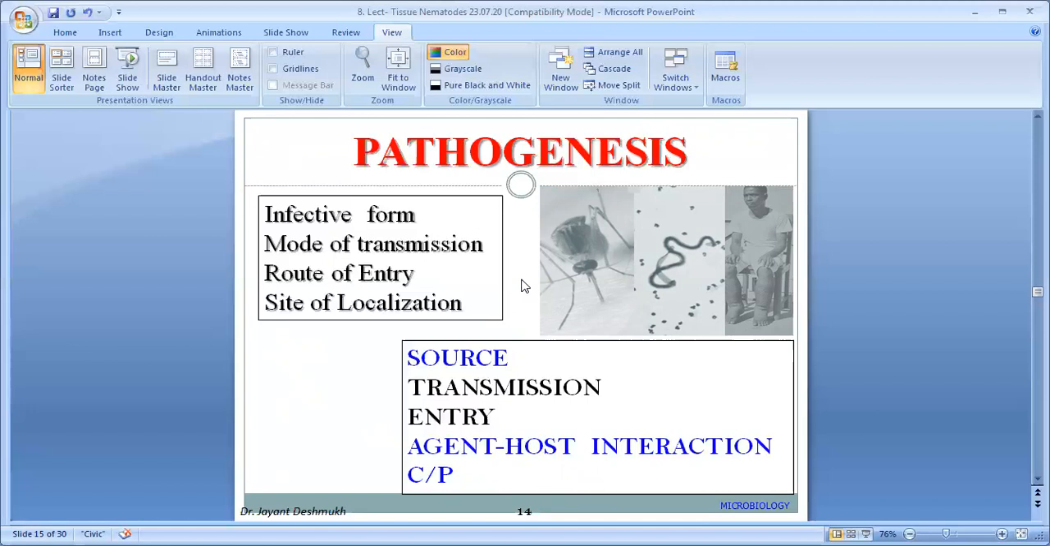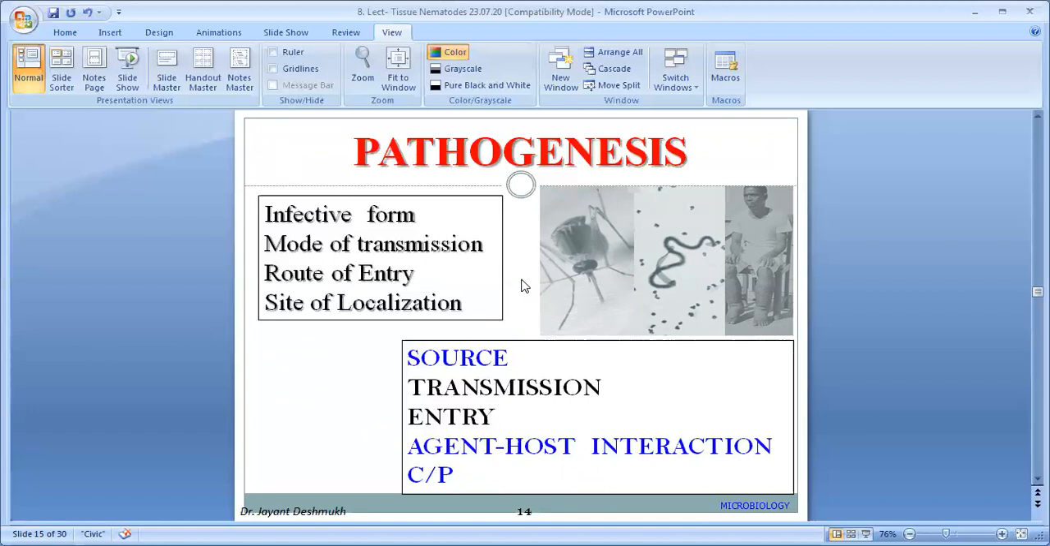What is the mode of transmission? Insect bite, mostly Culex mosquito bite, by the inoculation method, the route of entry. Site of localization: lymphatic vessels or lymph nodes. Why? You have to explain. What is the source of infection? Human being, where the microfilariae are present in the peripheral blood, that is the source.